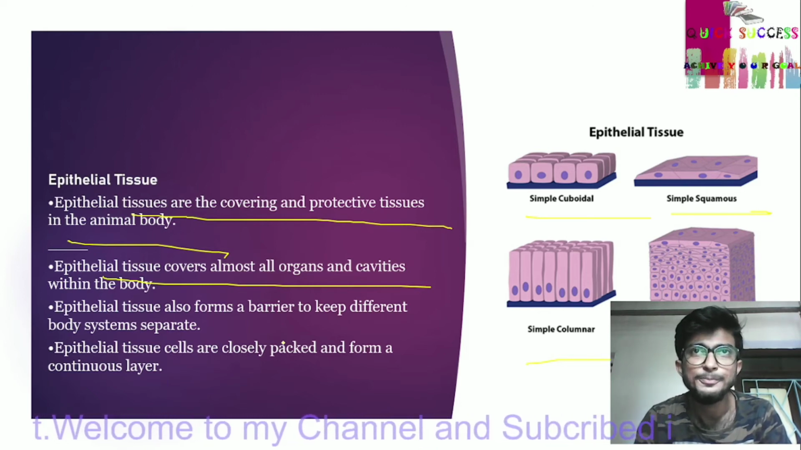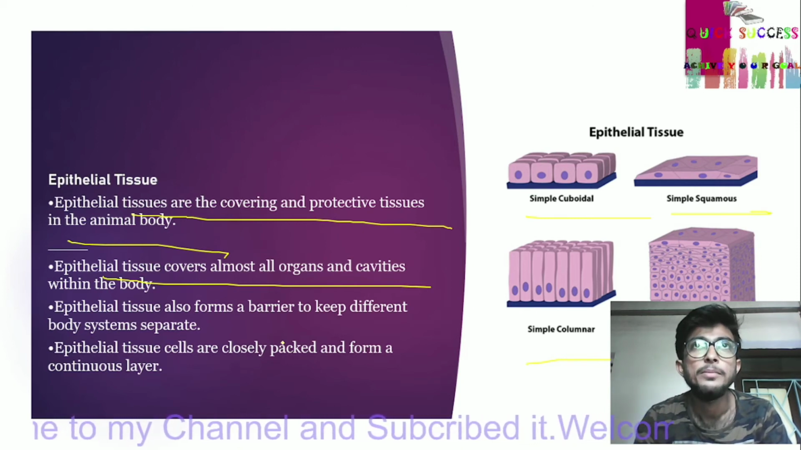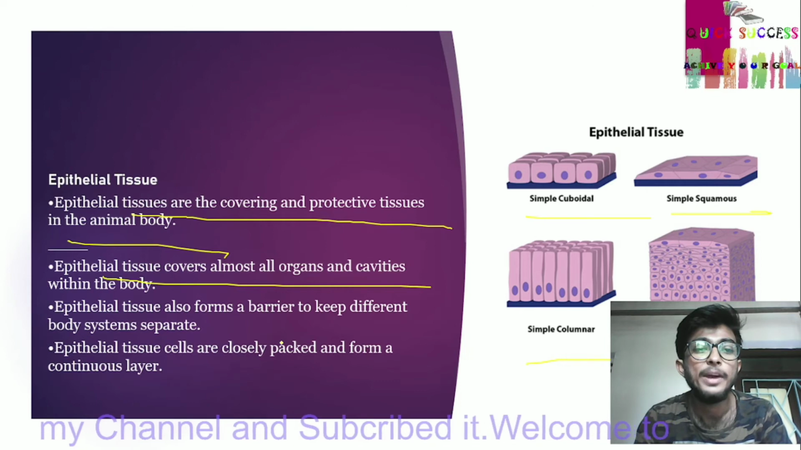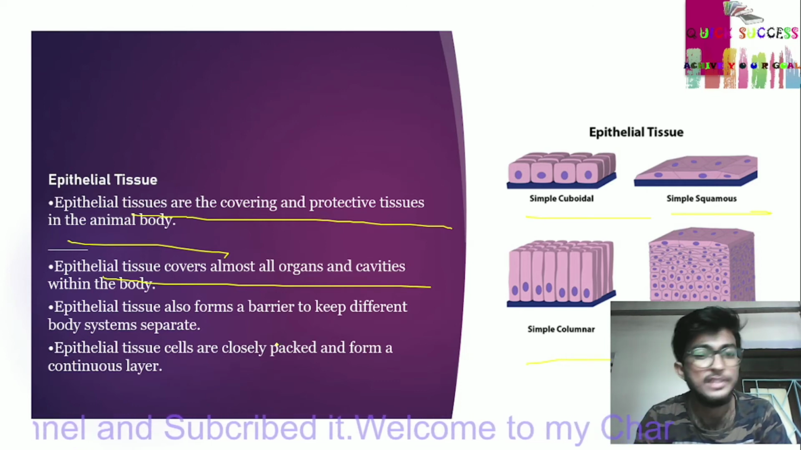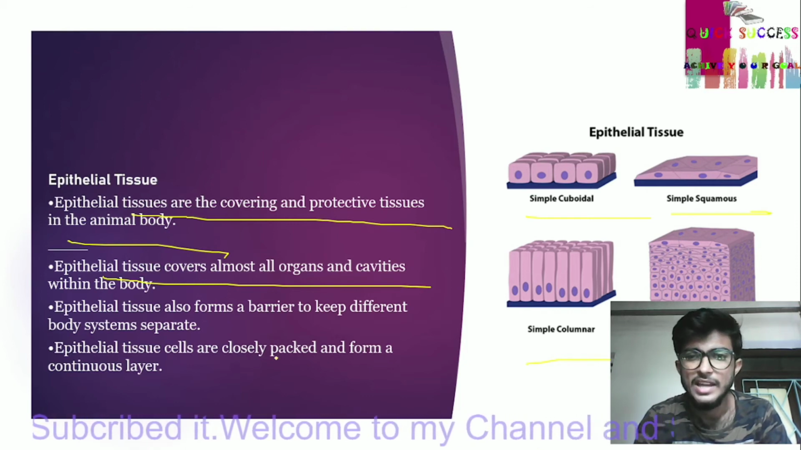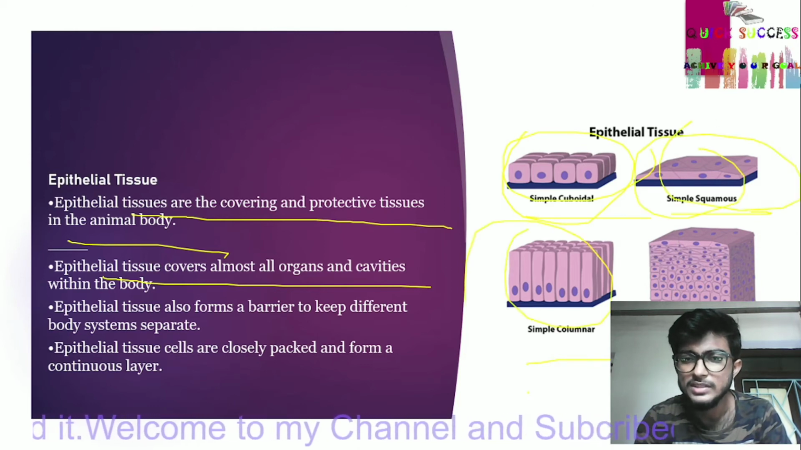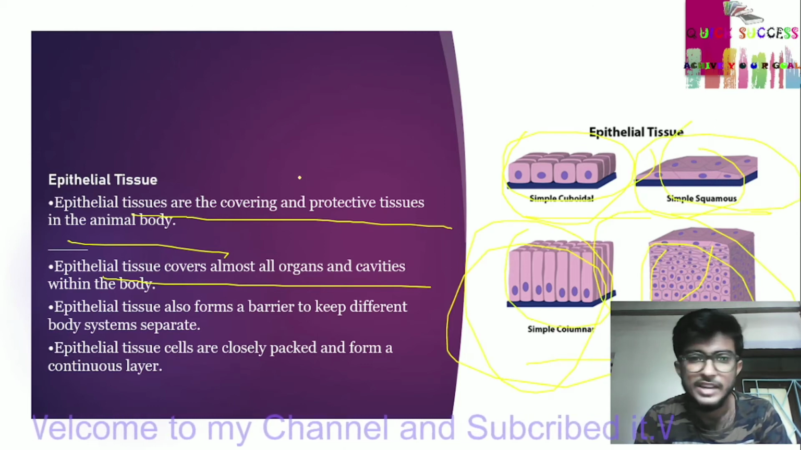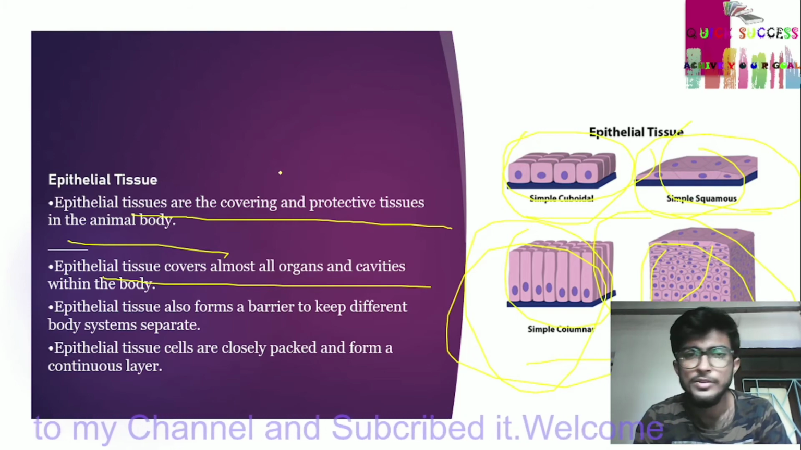Epithelial tissue also forms a barrier to keep different body systems separate. Epithelial tissue cells are closely packed and form a continuous layer. This is the simple cuboidal, simple squamous, simple columnar and stratified squamous tissue. All are epithelial tissue.